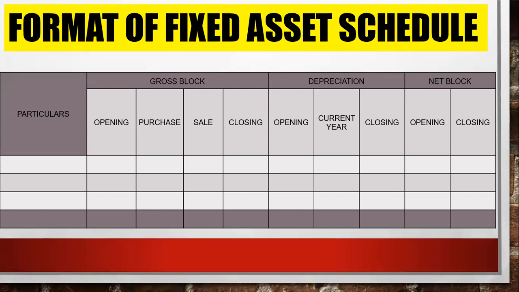But what do you mean by gross block, depreciation and net block? As I told you, in the particular column you can write your asset: plant and machinery, building, furniture, etc. But what do you mean by gross block?